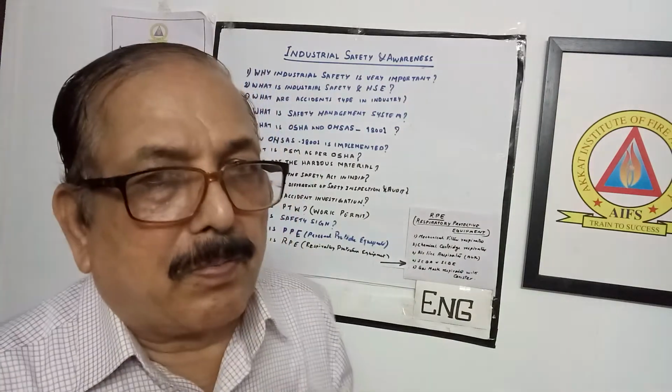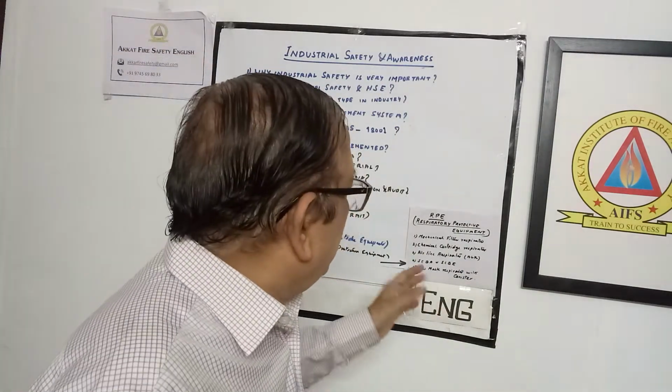There are different models of equipment: a simple surgical mask, an N95 mask, a cotton mask. Similarly, in industry we use some type of filter covering the mouth and nose. So this is a simple type of mechanical filter equipment. The next one is the chemical cartridge filter.